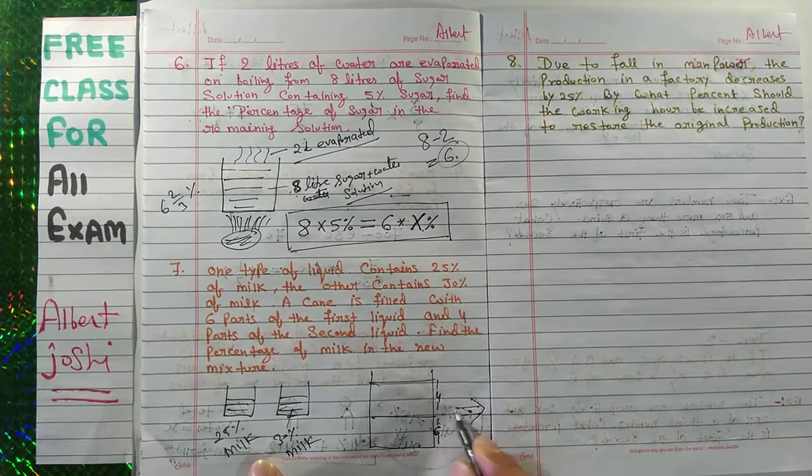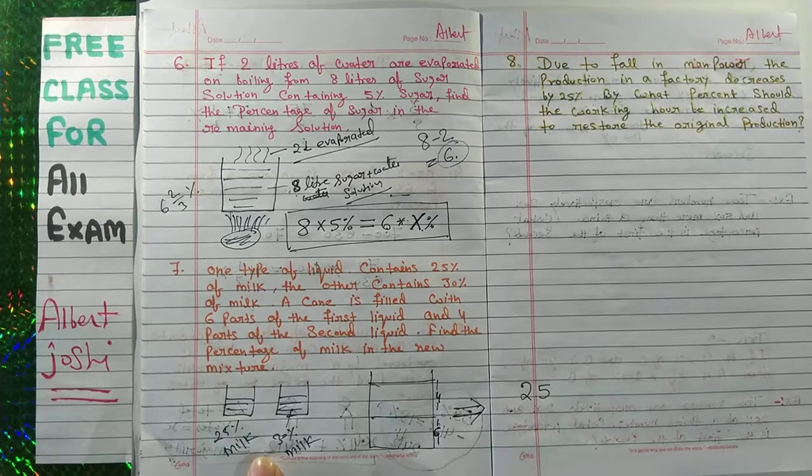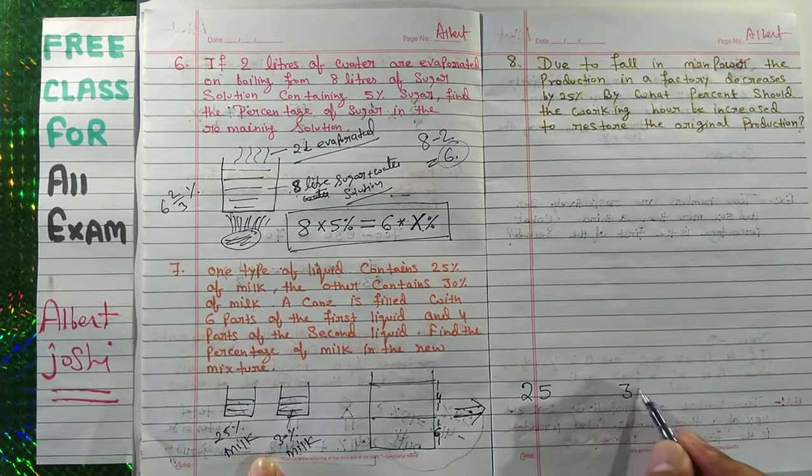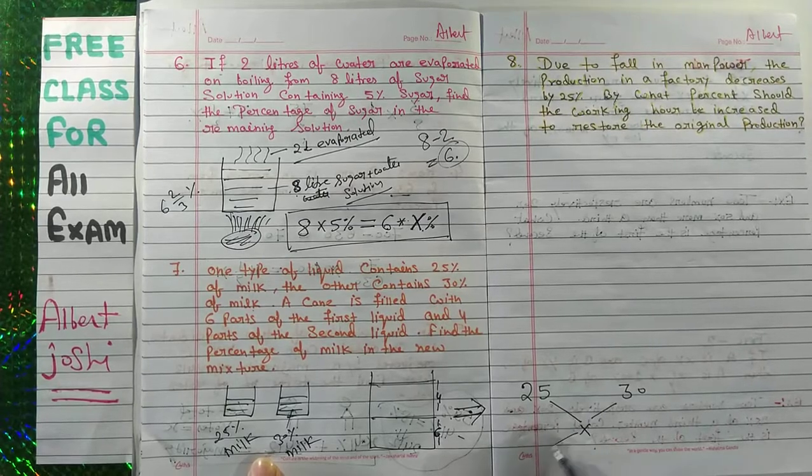So you have to use this method to solve the question: the alligation method. 25 and 30, you have to find this solution.